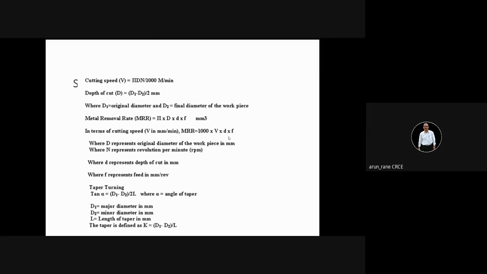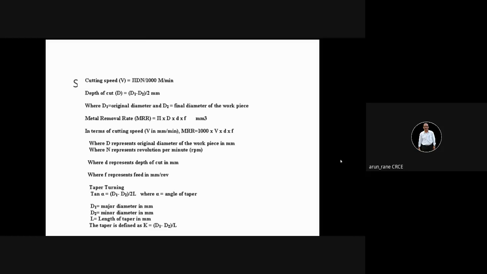Whether you want centimeter cube per minute or now, the purpose of this material removal rate is, there are two purposes. One is to find out how much is the reduction in the weight, that is how much material you are going to remove, so that is called the waste, isn't it? And second is how, in order to determine the horsepower of the motor.